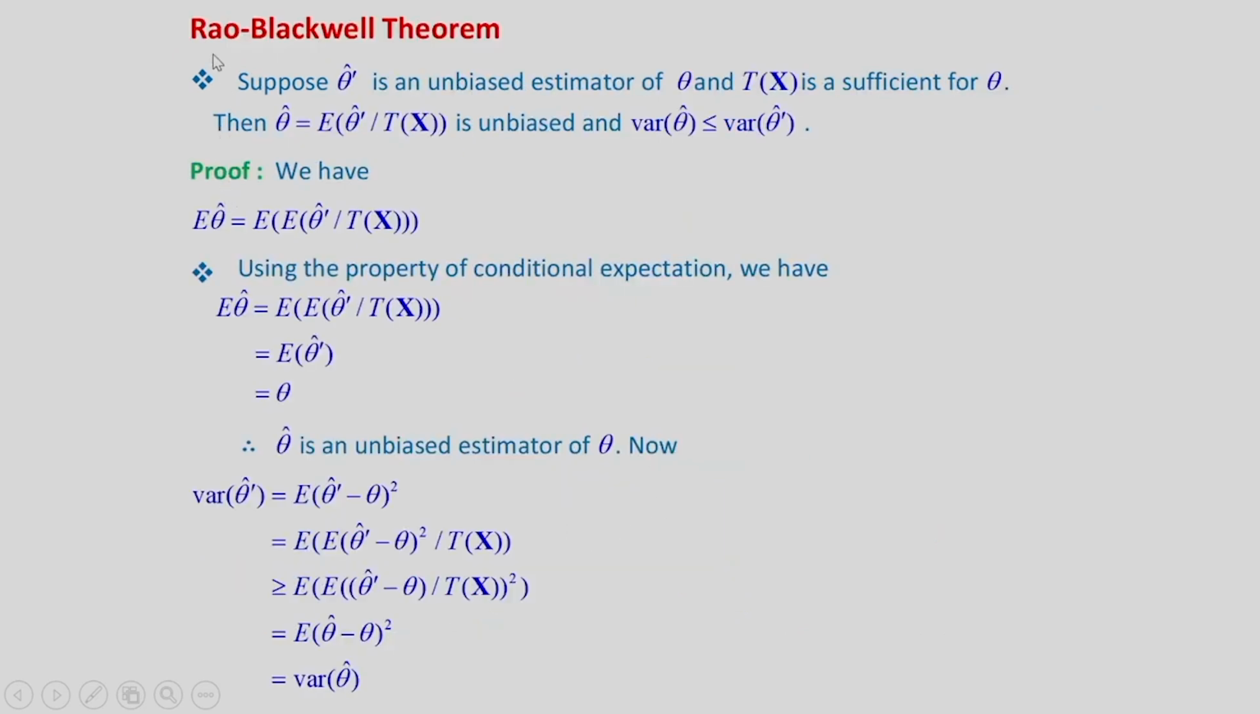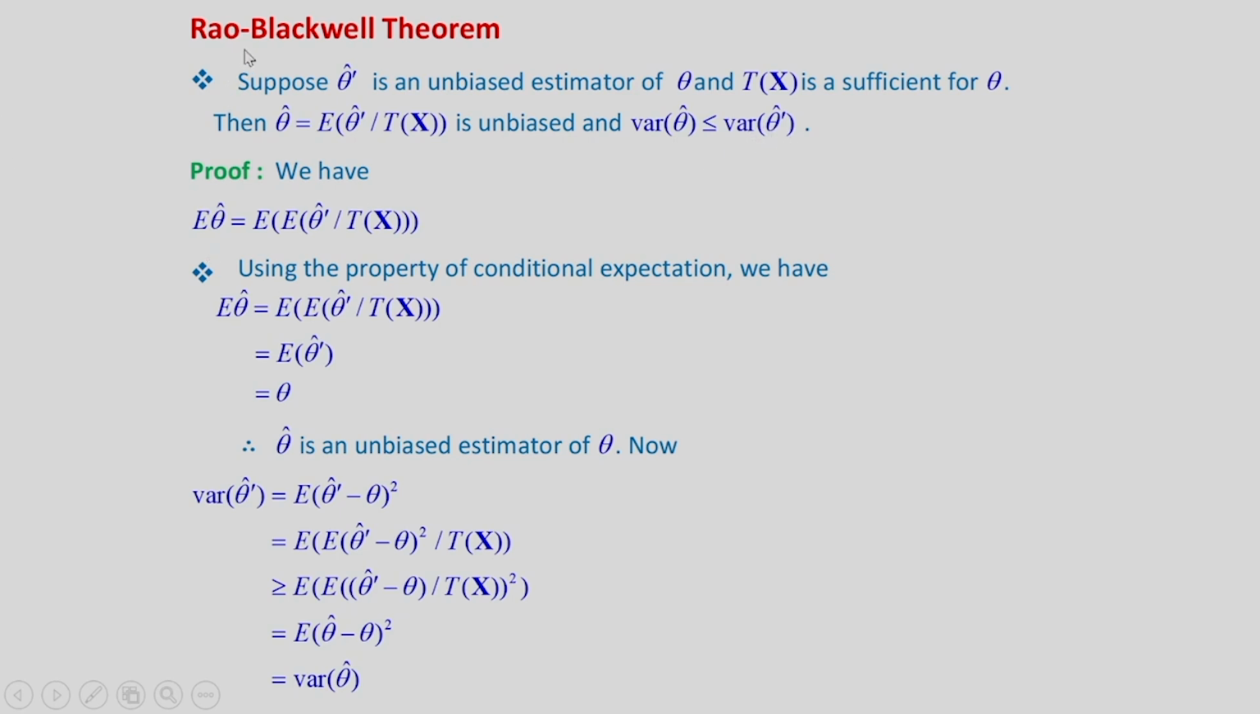Now, we will establish one very important theorem, the Rao-Blackwell theorem. Suppose theta hat dash is an unbiased estimator of theta and T(X) is a sufficient statistic for theta. Then we get another estimator theta hat, that is the conditional expectation of theta hat dash given T(X). This is the conditional expectation. This is unbiased, and not only unbiased, but its variance of theta hat is less than or equal to the variance of theta hat dash.